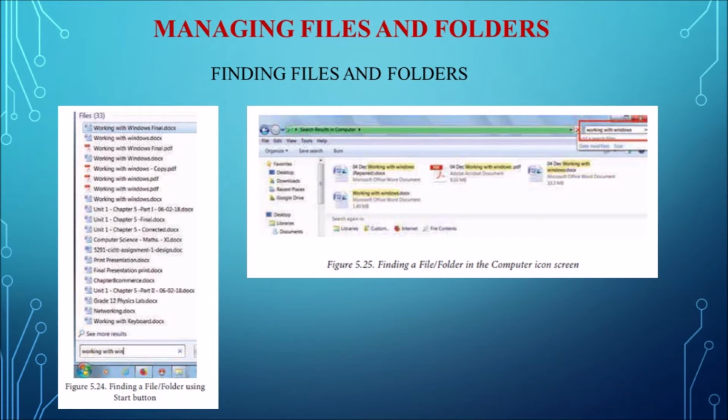If you want to open an existing file, the common method is just to double click, or single click and press enter. These are the two methods: either by double clicking to open a file, or you can just single click and press enter on the keyboard. So these are the two common methods to open the existing files or folders.